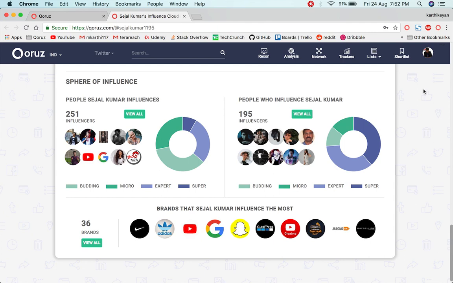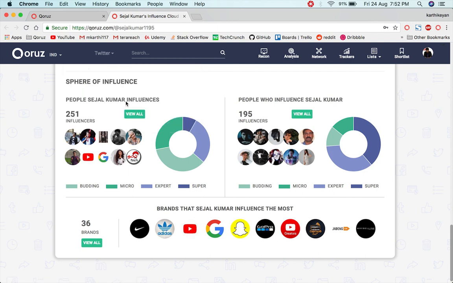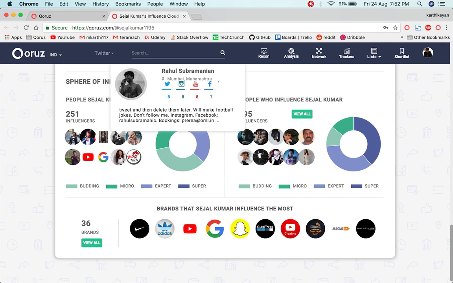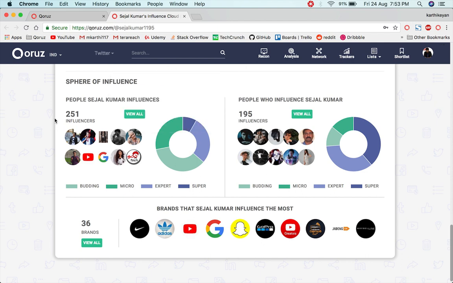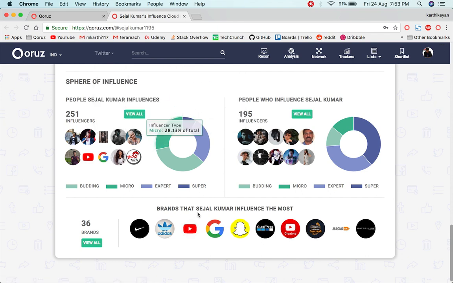It will help you understand how powerful an influencer's network is with other influencers. To give you an example here, Sejal Kumar influences 251 other influencers. Here, Rahul Subramaniam may be an influencer who is either following Sejal Kumar or liking Sejal Kumar's content in some way or other. So the greater this count, the higher the chances of your content getting organically amplified. Because if Rahul Subramaniam likes, retweets or shares Sejal Kumar's content, that is double the organic amplification that you get without even engaging with Rahul Subramaniam.